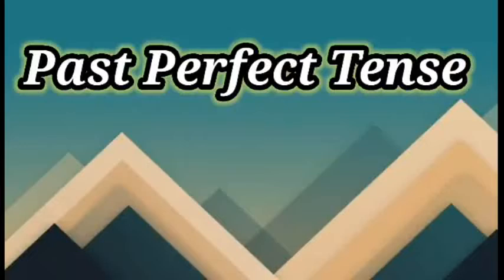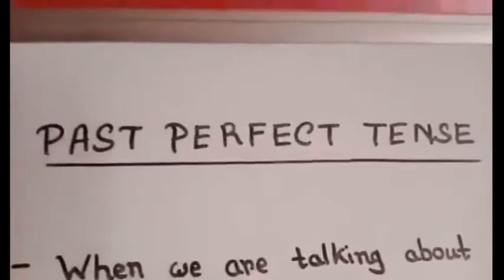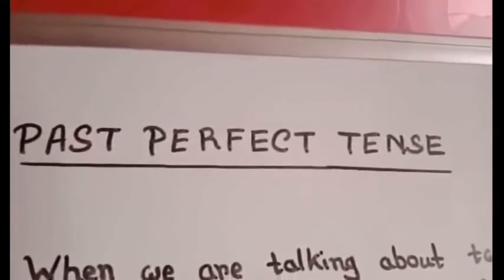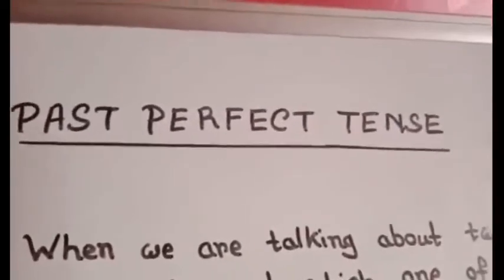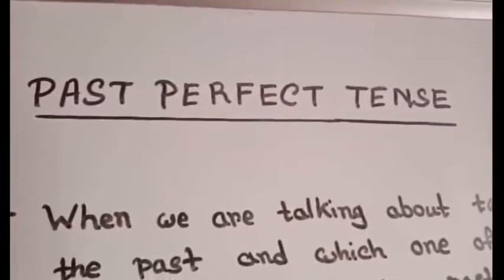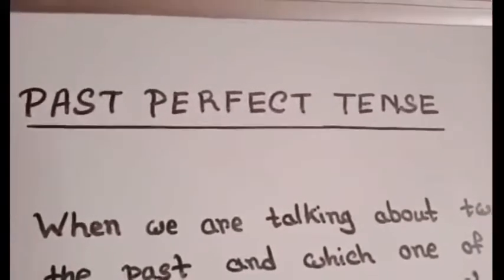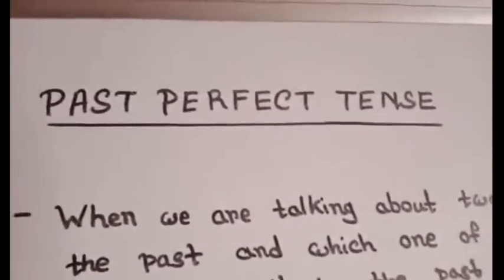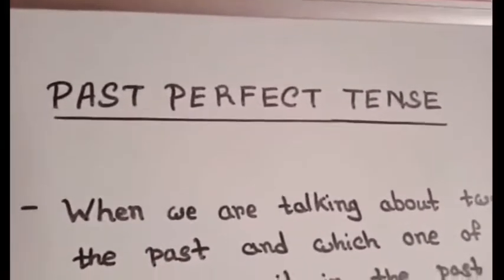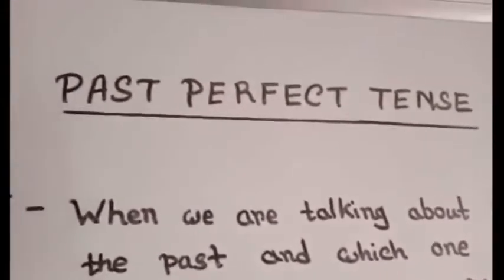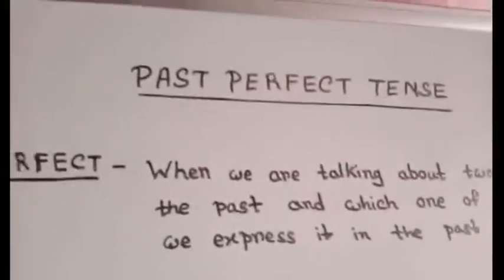According to the series of tenses, today's discussion is on past perfect tense, right? What is past perfect tense? Past perfect tense, as it is a part of past tense, refers to a past action, okay? But past perfect tense refers not only to a past action but also to an earlier past action, okay? And this is the thing we have to understand. What does it mean, earlier past action or earlier past?